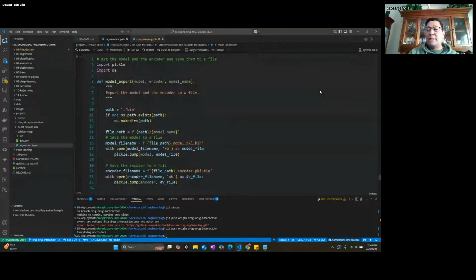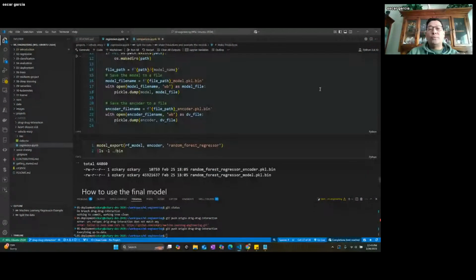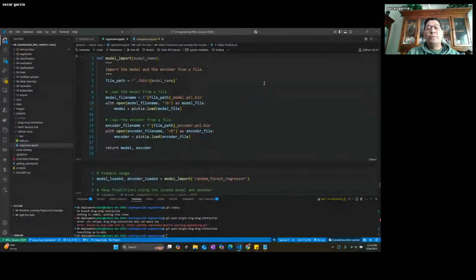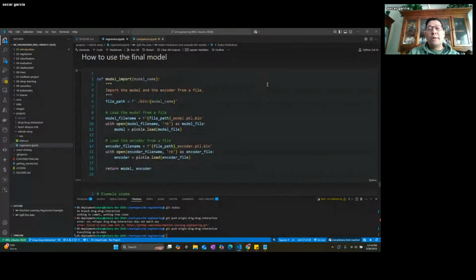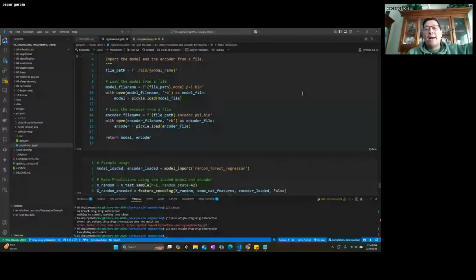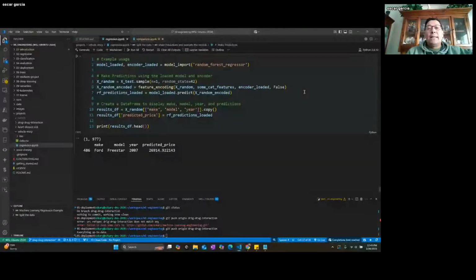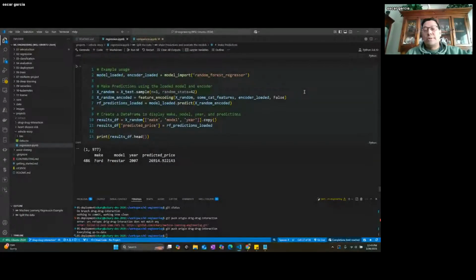Now, this is the key. If you want to save the model, this is the process to do that. This will save the model into a file, which you can then use for your API calls, right? And to load those models, let's say you're writing an API, this is the code that will find those models and read them once they're deployed. Remember, you deploy it on an API, you load those models, and then you run a test, and that test will execute and predict the cost of that vehicle. This is basically how you do the model development and deployment.